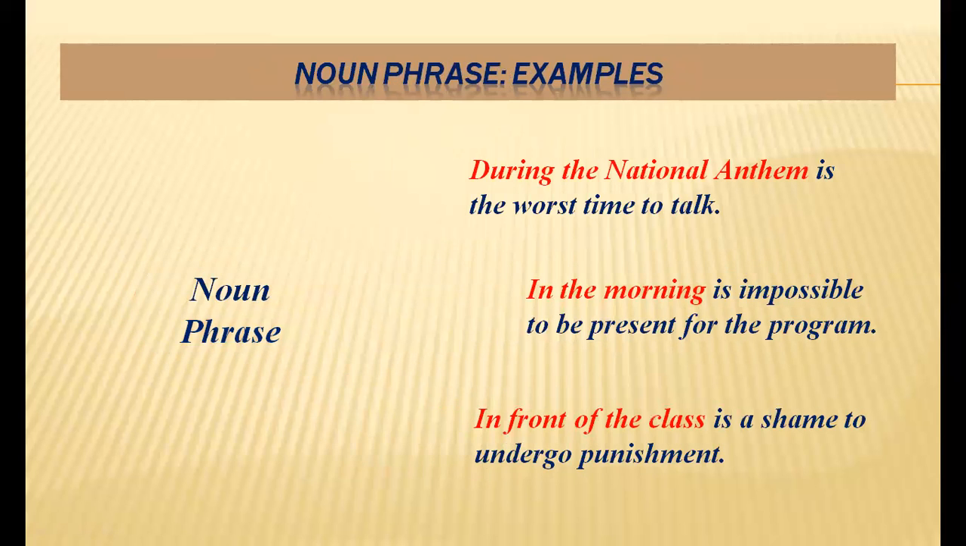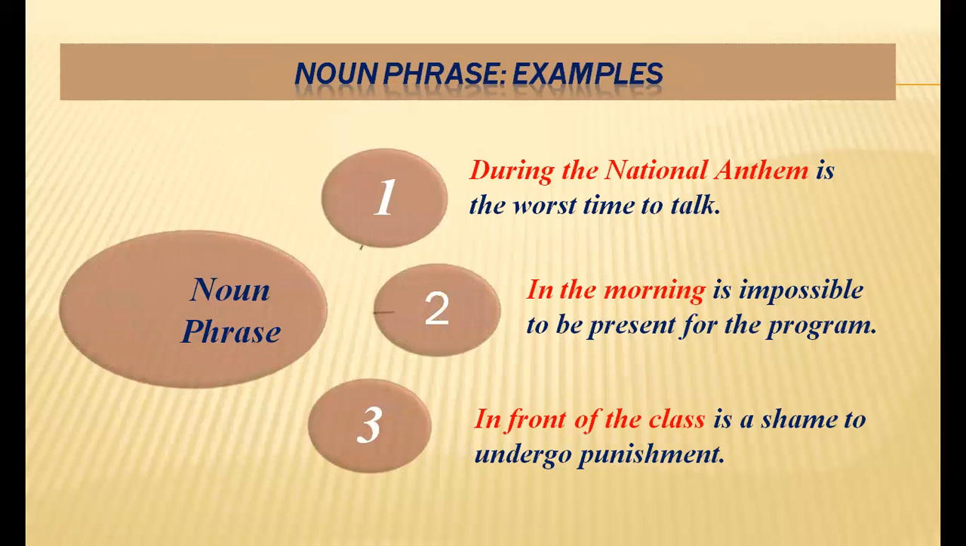Now let's talk about the noun phrase. It's a little rare. We don't find these types of examples, and we personally don't even use them that much. So, three examples I have given to clarify the idea. Number one, during the national anthem is the worst time to talk. We should not, we never do that. So, during the national anthem, this is a prepositional phrase. It starts with a preposition, during, and this phrase has become the subject of the verb. So this is a noun phrase, no doubt.